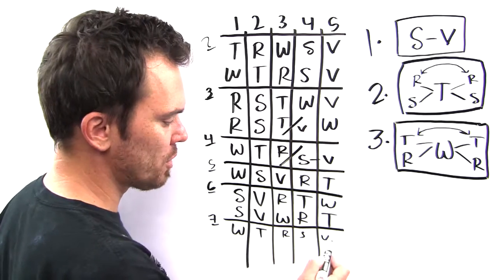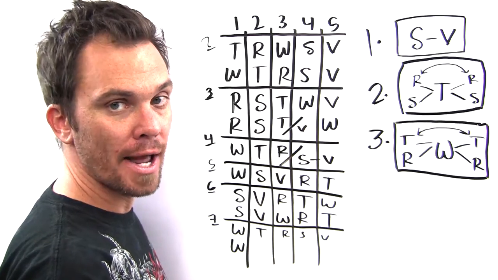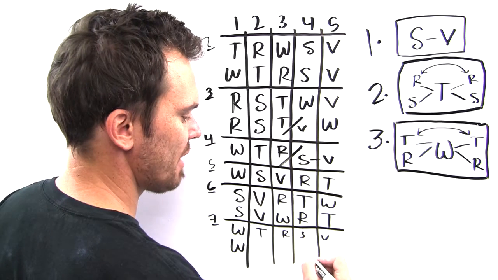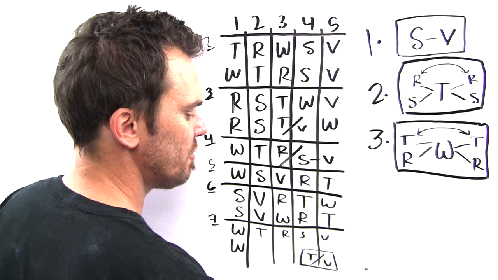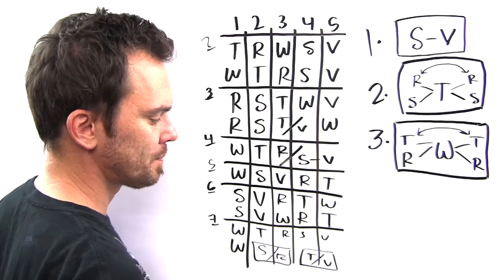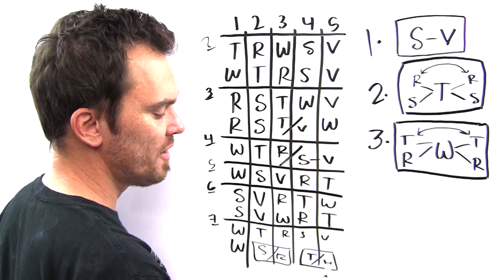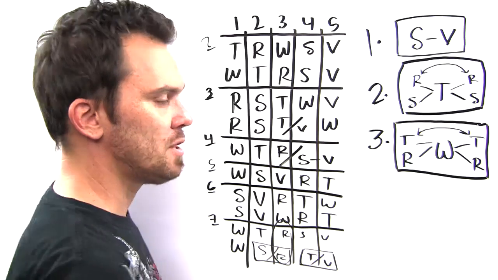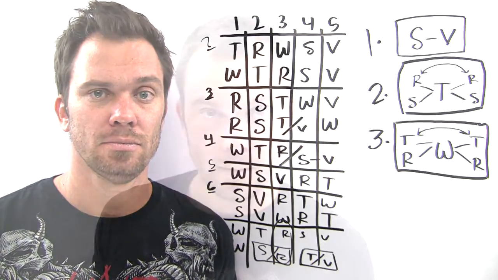So T is either before those three, or T is after R and S, in which case T will have to be back here somewhere. T and V, S and R in some order. So T could be second. T could be either fourth or fifth, but T can't be third, and that finishes off this game.